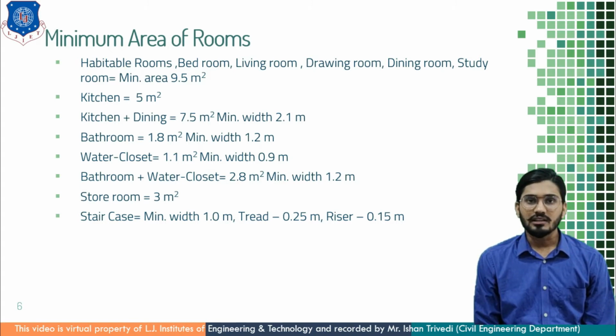Now, the other building components such as staircase, it has a minimum width of 1 meter. For public building, it has been kept 1.2 to 1.5 meter. Minimum tread is kept 0.25 meter and maximum riser is up to 0.19 meter. Here the minimum is 0.15 meter. For landing area, it is kept 1 meter wide. So these are the minimum standard dimensions of the rooms.